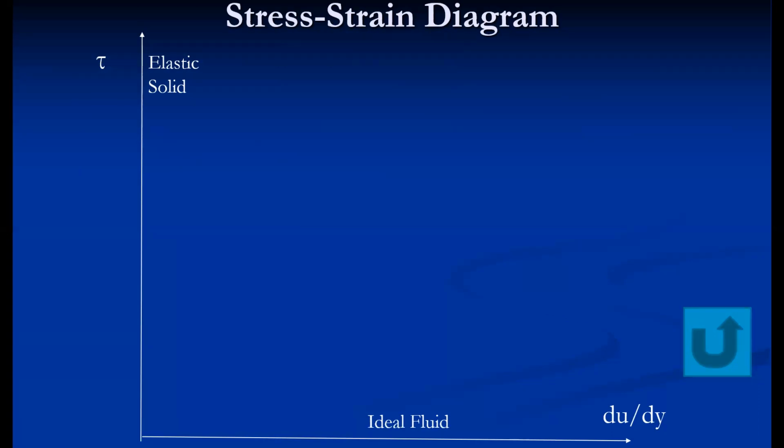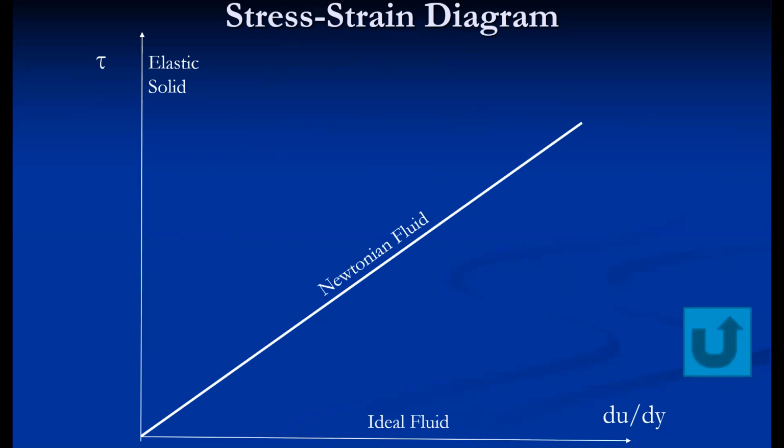And the elastic solid, where no permanent deformation takes place with the application of shear stress. As far as Newtonian fluid is concerned, there is a linear relationship between stress and strain because mu remains constant in this case. So the behavior of Newtonian fluid on stress strain diagram is a straight line passing through origin, because it follows the law tau is equal to mu du by dy.